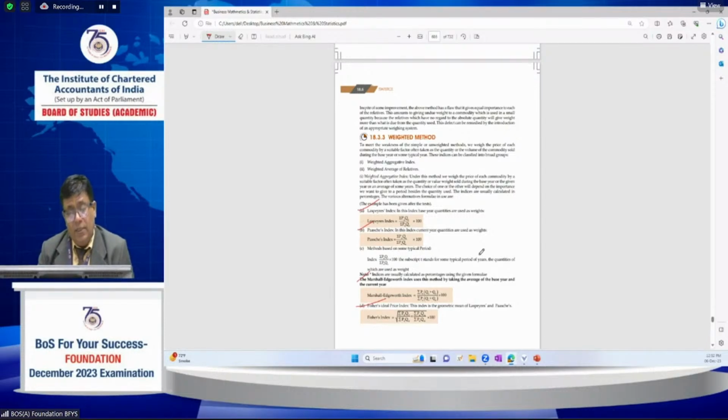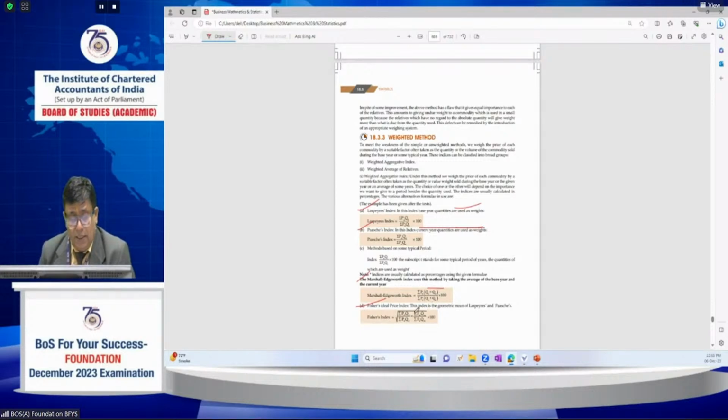These are based on the weighted method of index numbers. Laspeyres index number is based on the base year quantities as weights, whereas in Paasche's index number, current year quantities are the weights. This is the main assumption. And the Marshall-Edgeworth index number uses the average of the base year as well as current year quantities.